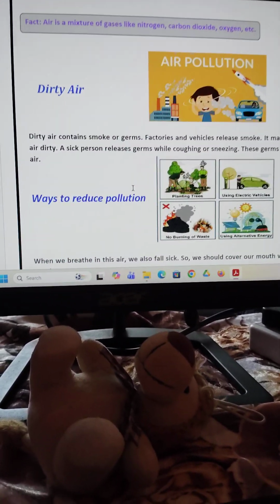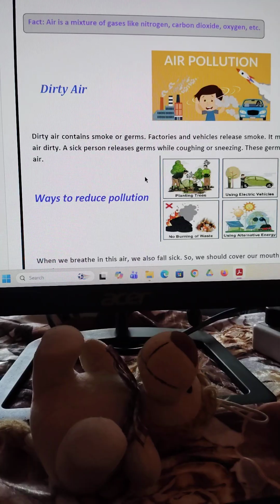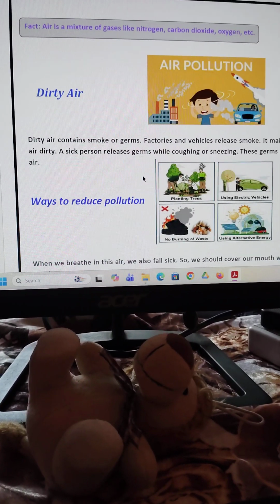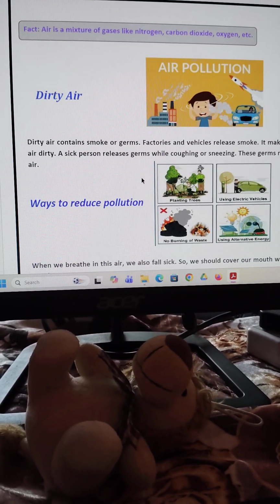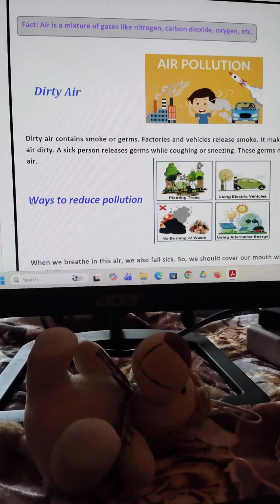That's the reason we never cough or sneeze openly. We always use a handkerchief, otherwise the air becomes dirty.